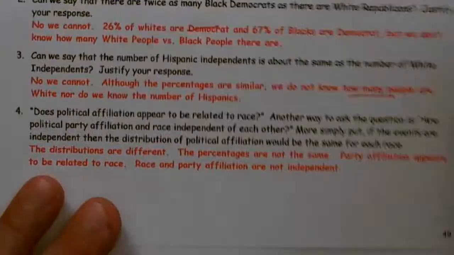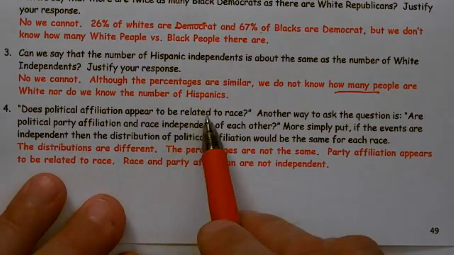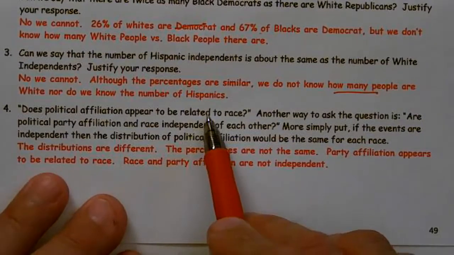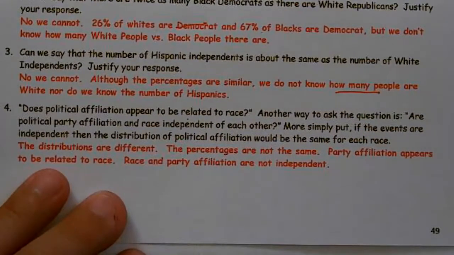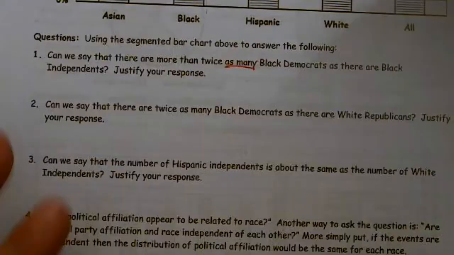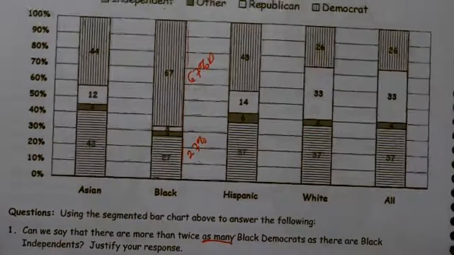The last one is fairly easy. Does political affiliation appear to be related to race? What they're asking when they ask you, are they related, is there an association, which means, are they independent? And remember, to be independent, they must be proportional. They have to have the same percentages. And clearly, the segments across do not match.